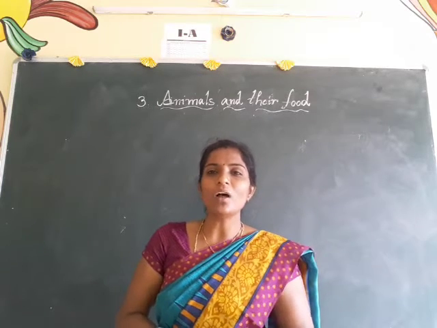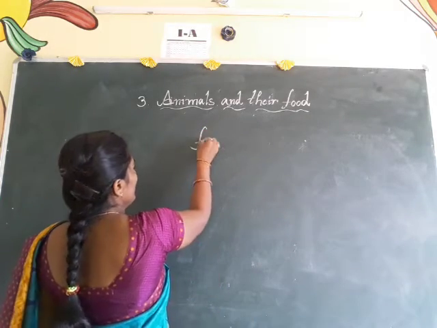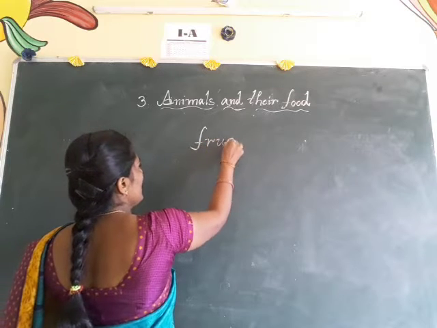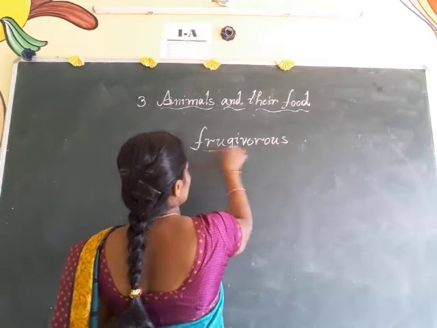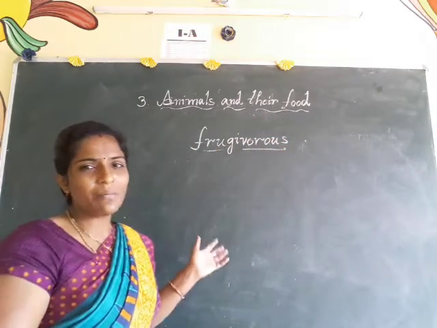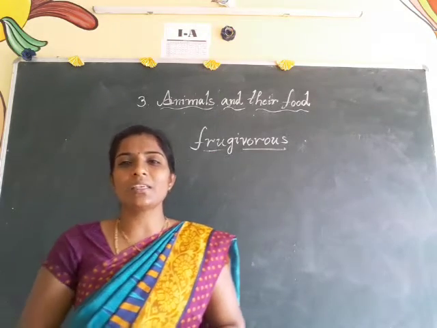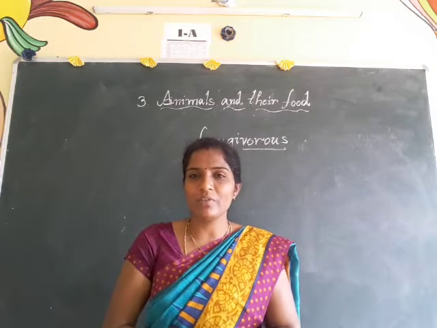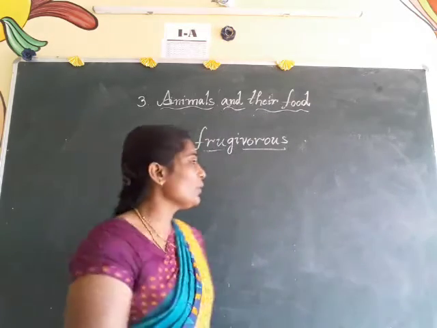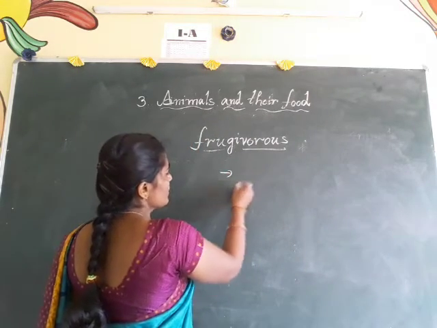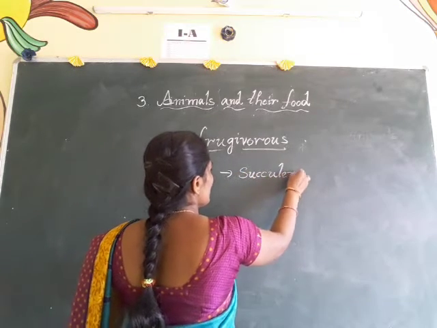Okay, and there is one more, that is frugivores. This is one additional type. Some of the animals can eat fruits, raw fruits also. For example, if you see a bear, sometimes it can eat some juicy fruits. These frugivores animals can eat succulent food.